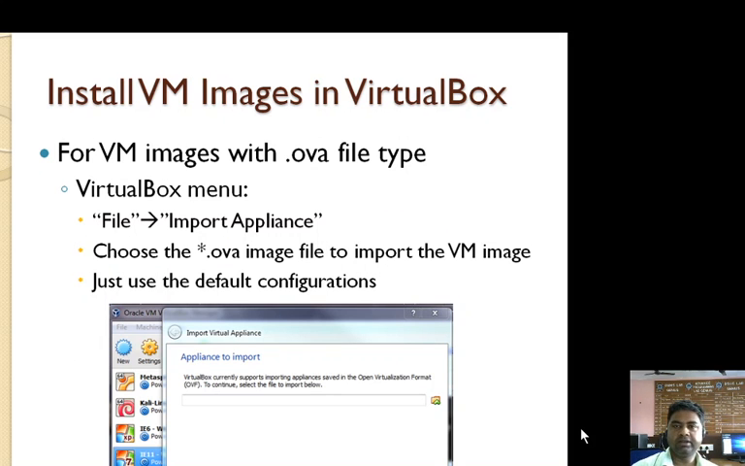Next, how will we install VirtualBox? It is a very simple way to install VirtualBox or a VM image in VirtualBox. This is the interface. Whenever we download VirtualBox and double-click on it after downloading, then you can see this.